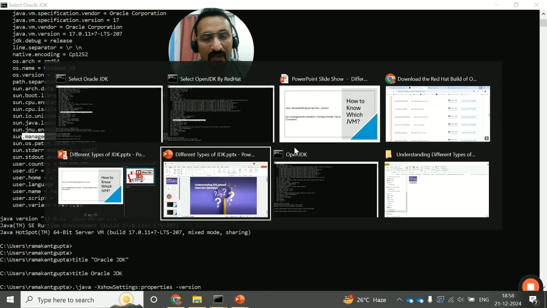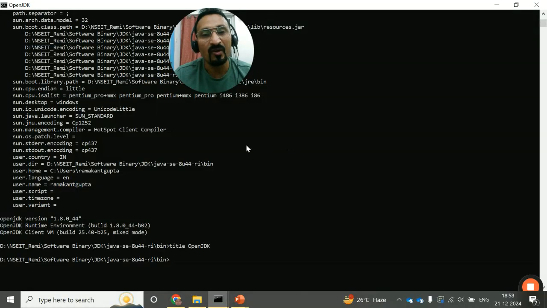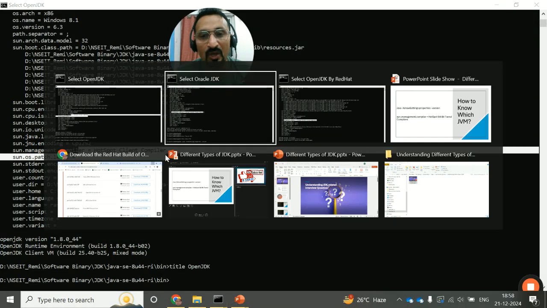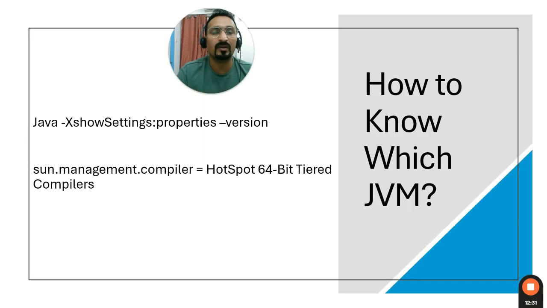Similarly, if you go to the OpenJDK, which is the freeware JDK, again the compiler is HotSpot. So with this you understand what the JVM is and what flavor of JDK you are using.